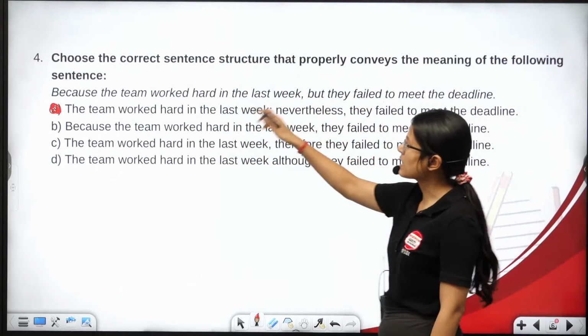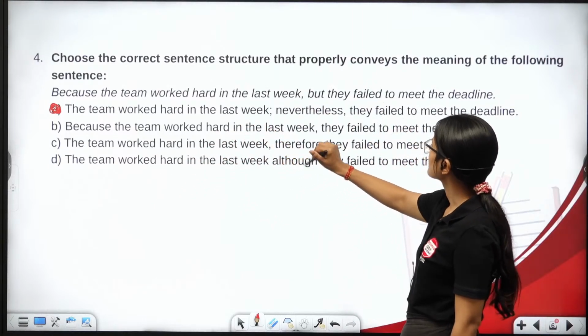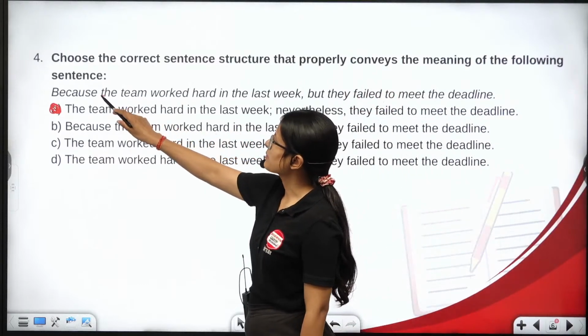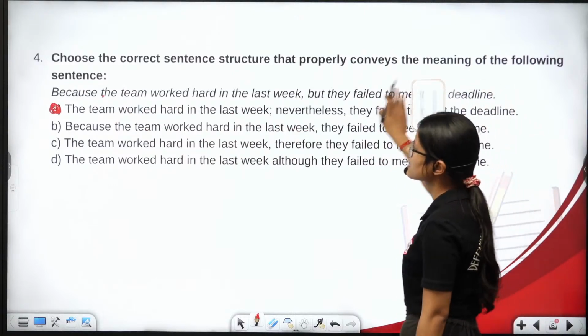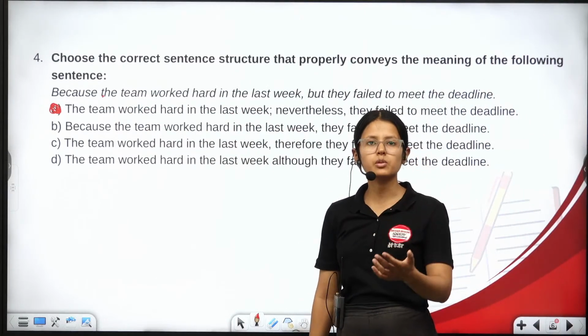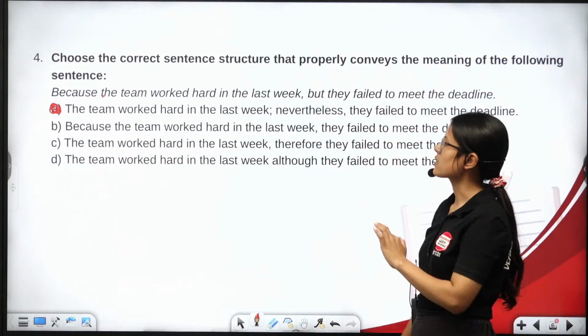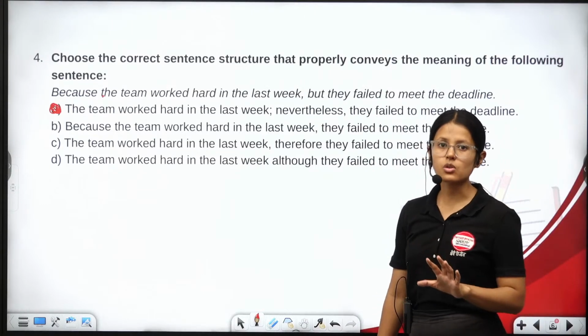Means despite working hard. See, the sentence says that because the team worked hard in the last week, but they failed to meet the deadline. So, this sentence is not able to convey the meaning properly. We are supposed to use a conjunction in such a way that it conveys the exact meaning they wish to tell us.